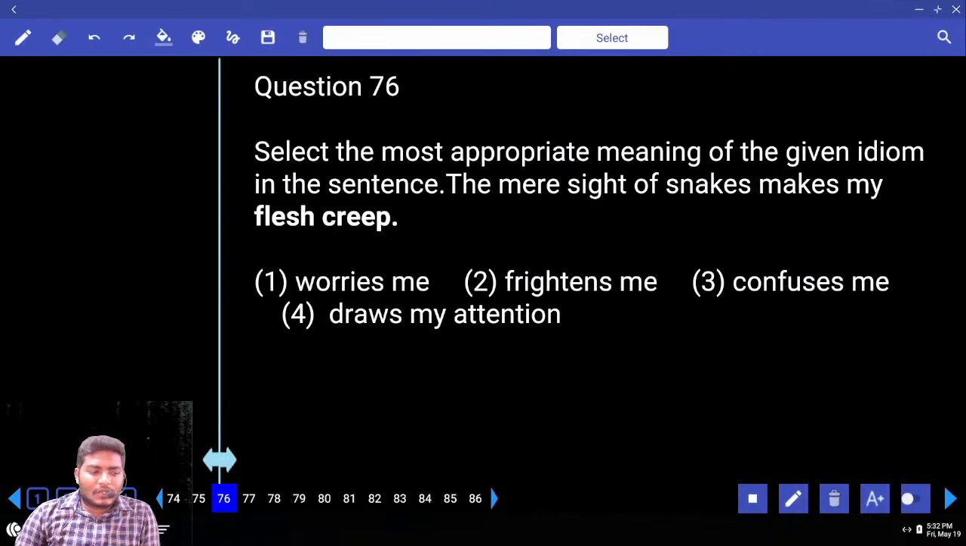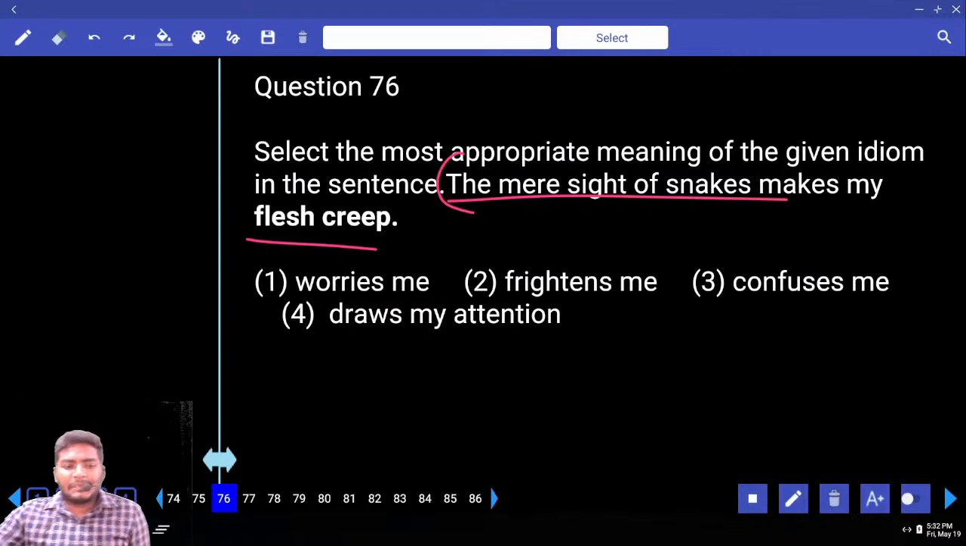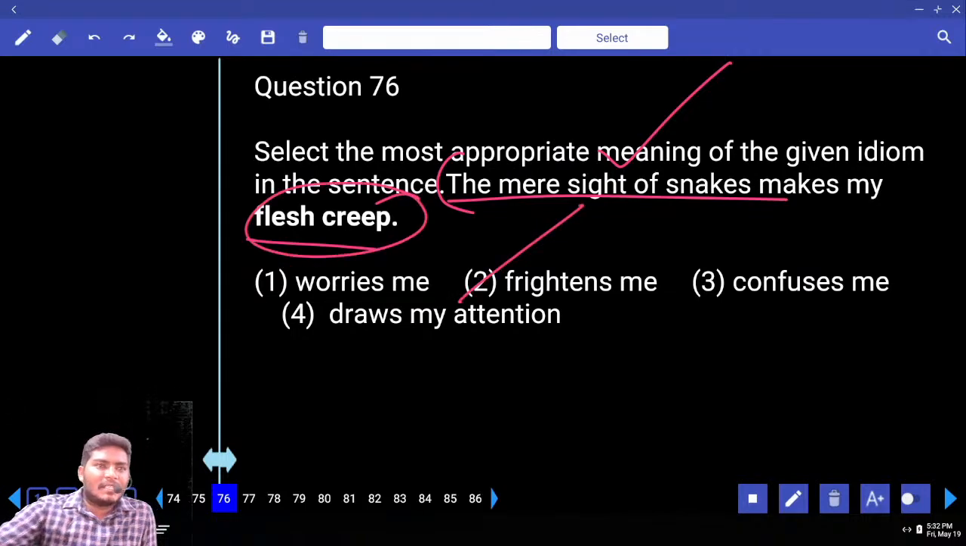Right. Question number 76, first one. Idiom for flesh creep, but it is given in a sentence. Let us look at the sentence: the mere sight of snakes makes me flesh creep. That means if all of a sudden this person looks at snakes, it makes her something. Worries me, frightens me, confuses me, draws my attention. Tell me which is the answer. Making flesh creep is nothing but somebody who gets fear, afraid, frightened.